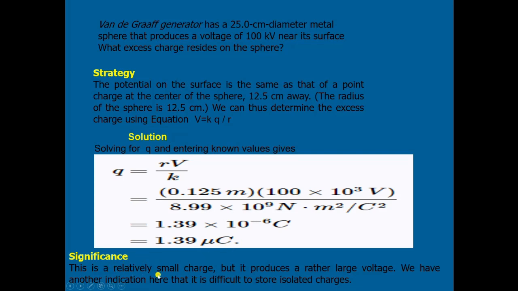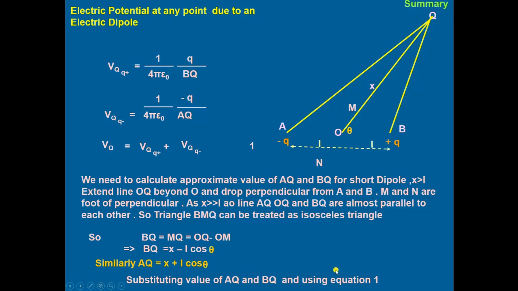Okay, this is a relatively small charge, but it produces a rather large voltage. We have another indication here that it is difficult to store isolated charge. Then we will summarize the whole lesson.